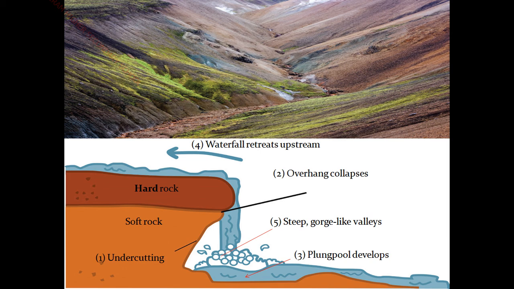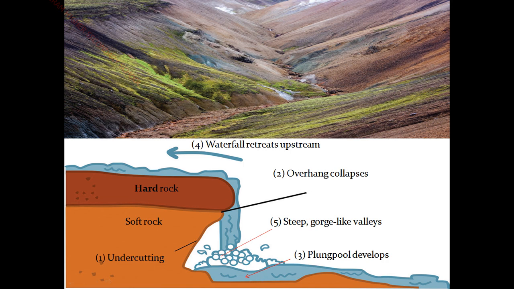So it can be seen here. What is a gorge? Yeah, a gorge means a narrow valley with steep sides and a river running through it. So this seems like a gorge, like a valley, with a river running through it. So this is the steep gorge-like valley. This is the formation of our waterfall, isn't it? So the plunge pool development means by this water, by the overhang collapse of the hard rocks and soft rocks, it falls down and it seems like a pool development.